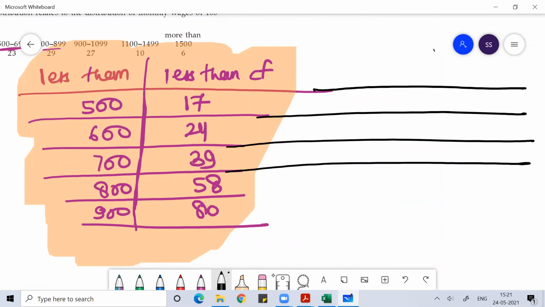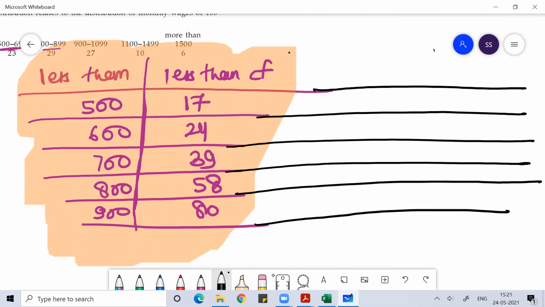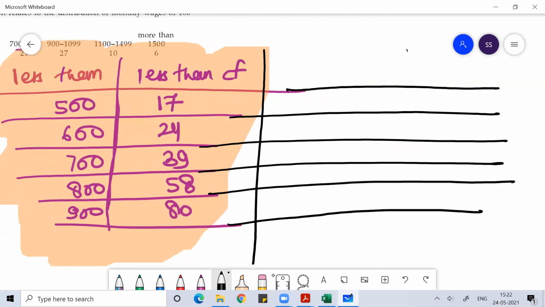What you need to do, guys, is convert the less than class interval with less than cumulative frequency to the normal class interval and frequency. I told you, with less than we always write the upper limit, with more than we always write the lower limit. And you can see the difference is 100, 100. So this is the upper limit.